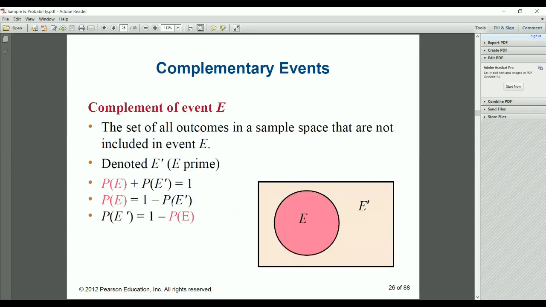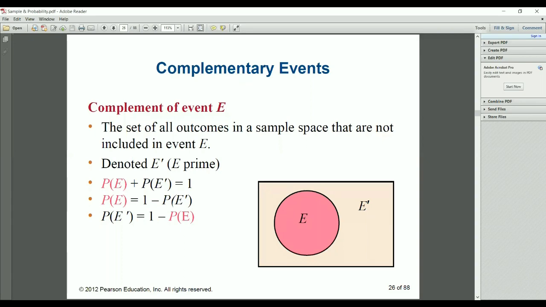So this is the complementary event. Do you know about the Venn diagram and how to calculate with it? Those who know this diagram can understand easily. The complement is the set of all outcomes in the sample space that are not included in the event E, denoted E dash, or E prime.